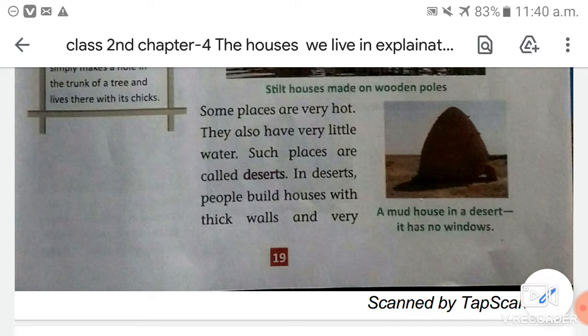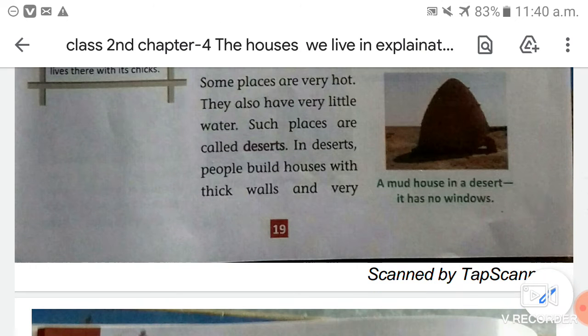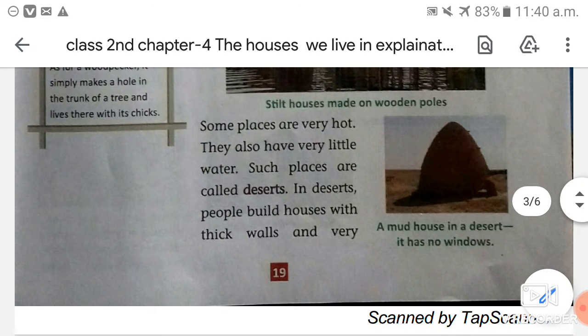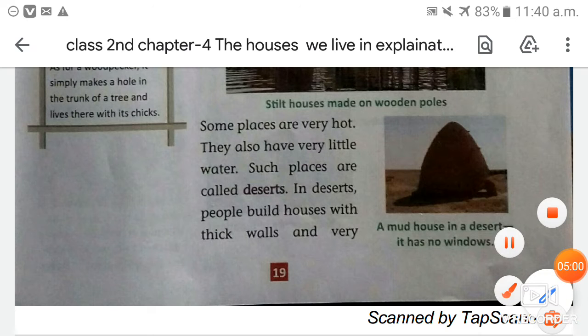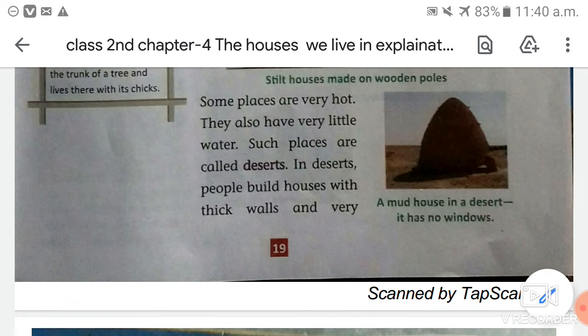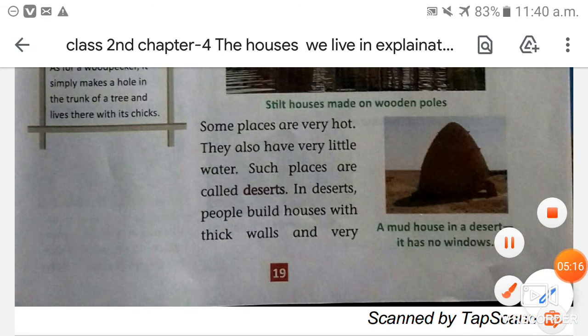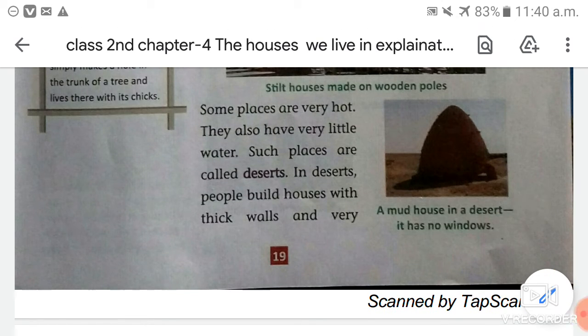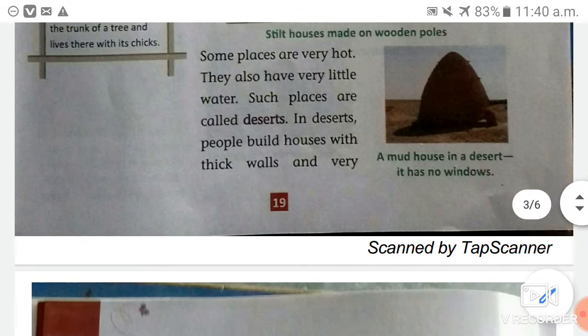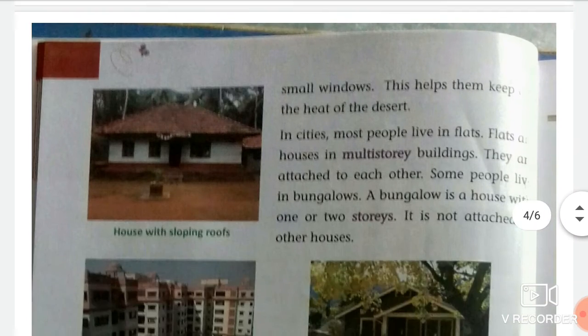Okay students, tell me one desert place name in our India. Can you tell me, students? I have told you in my previous video one place name which is a desert area. Do you remember? Yes, it is Rajasthan. Rajasthan is a desert area, so the people of that place build mud houses.